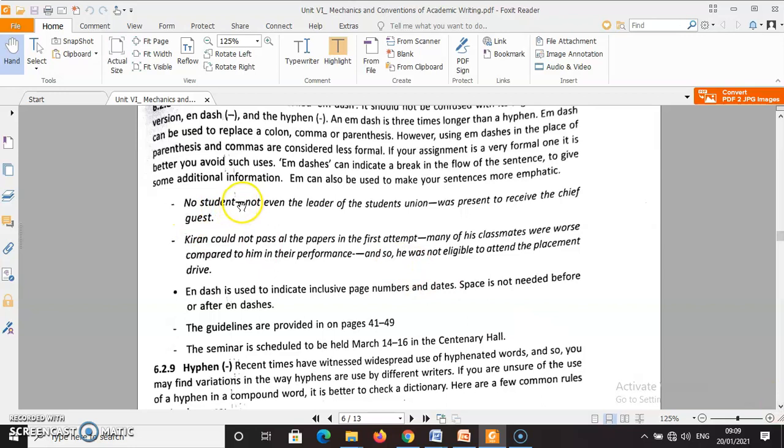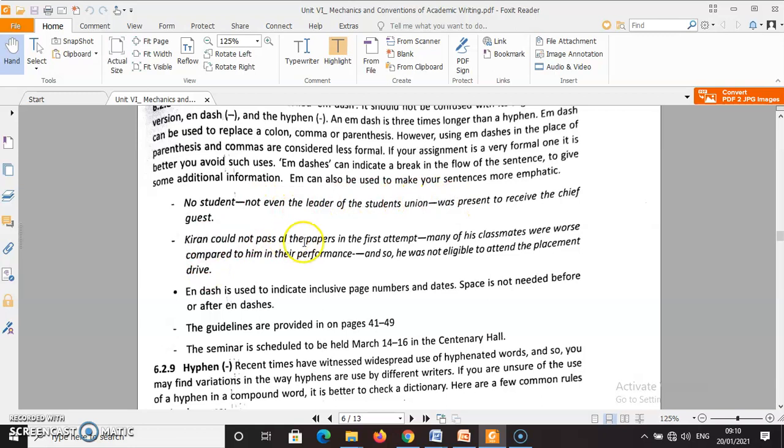No student. See, then dash is given. Not even the leader of the students' union was present to receive the chief guest. No student was present to receive the chief guest was the main point. But in order to elaborate that, not even the leader of them. So this em dash is given before the phrase and after the phrase.